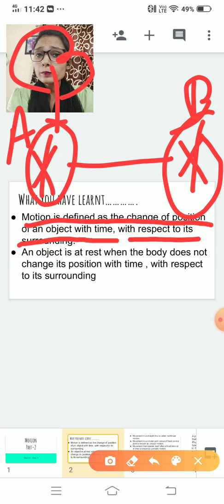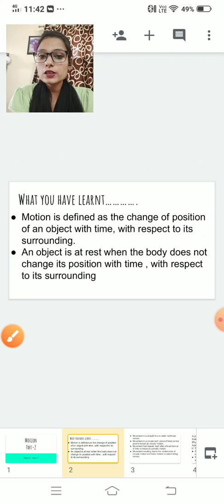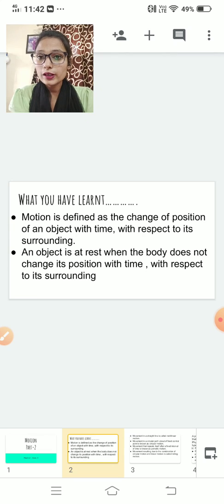Now, what do you mean by surrounding? The things which we are taking as a reference point. In this example, we have taken this tree as a reference point. So with this, I think motion is clear to you. I will read once more the definition of motion. Motion is defined as the change of position with time or with respect to its surrounding. Now move to the next one.